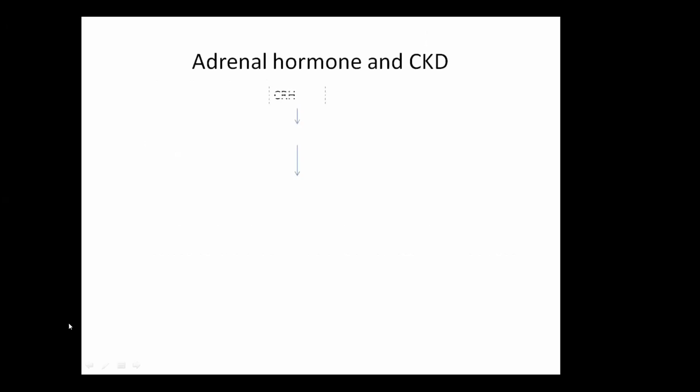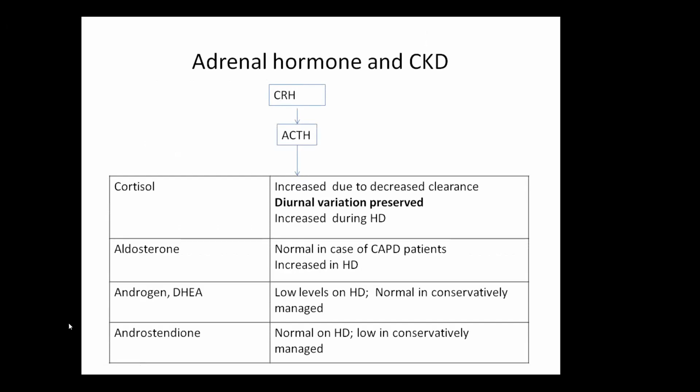In the adrenal axis, we have corticotropin releasing hormone from the hypothalamus, which will cause release of ACTH and will act on the adrenal, that is the adrenal cortex. On the zona fasciculata, there will be release of cortisol. On zona glomerulosa, there will be release of aldosterone, and on zona reticularis, there will be release of androgen.